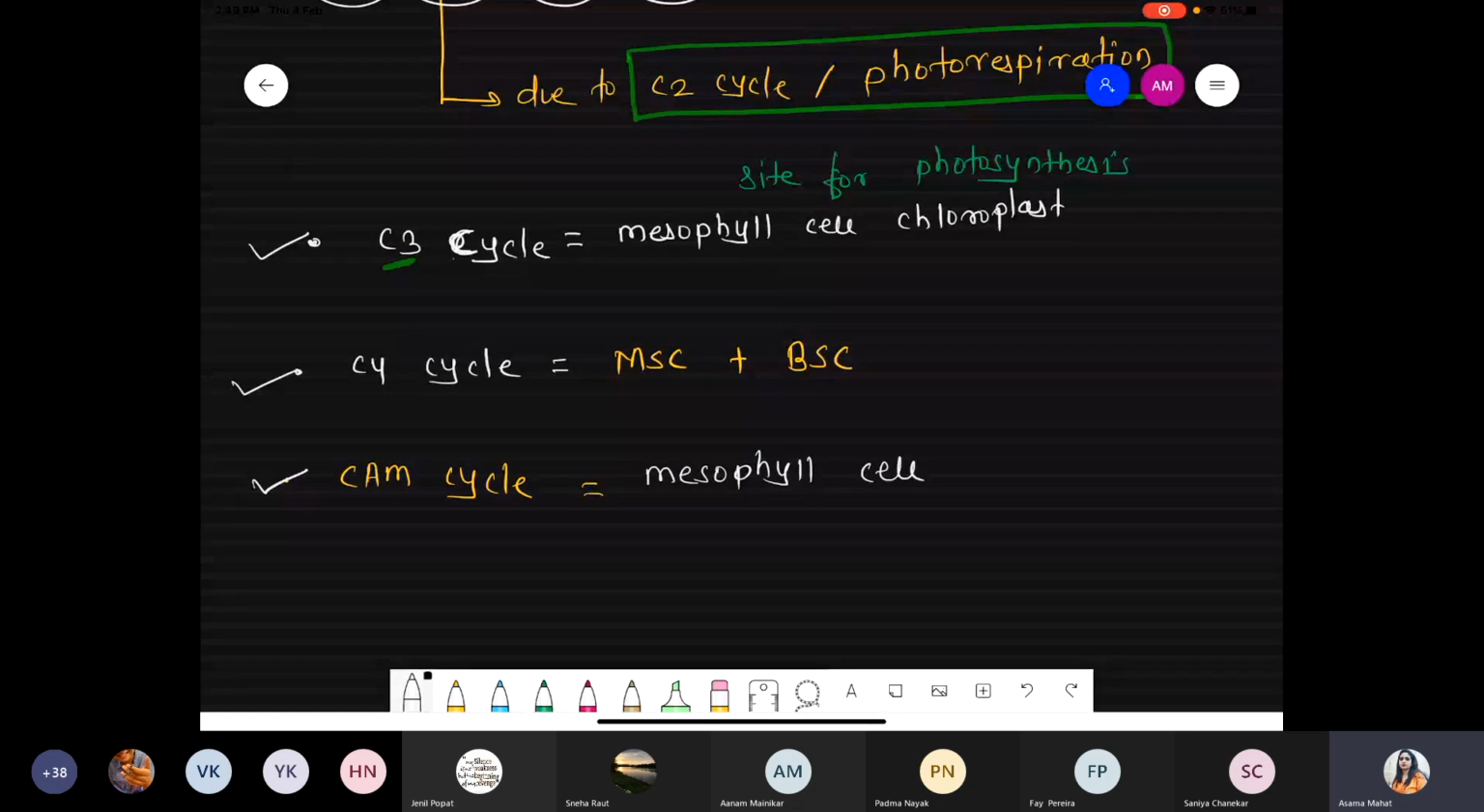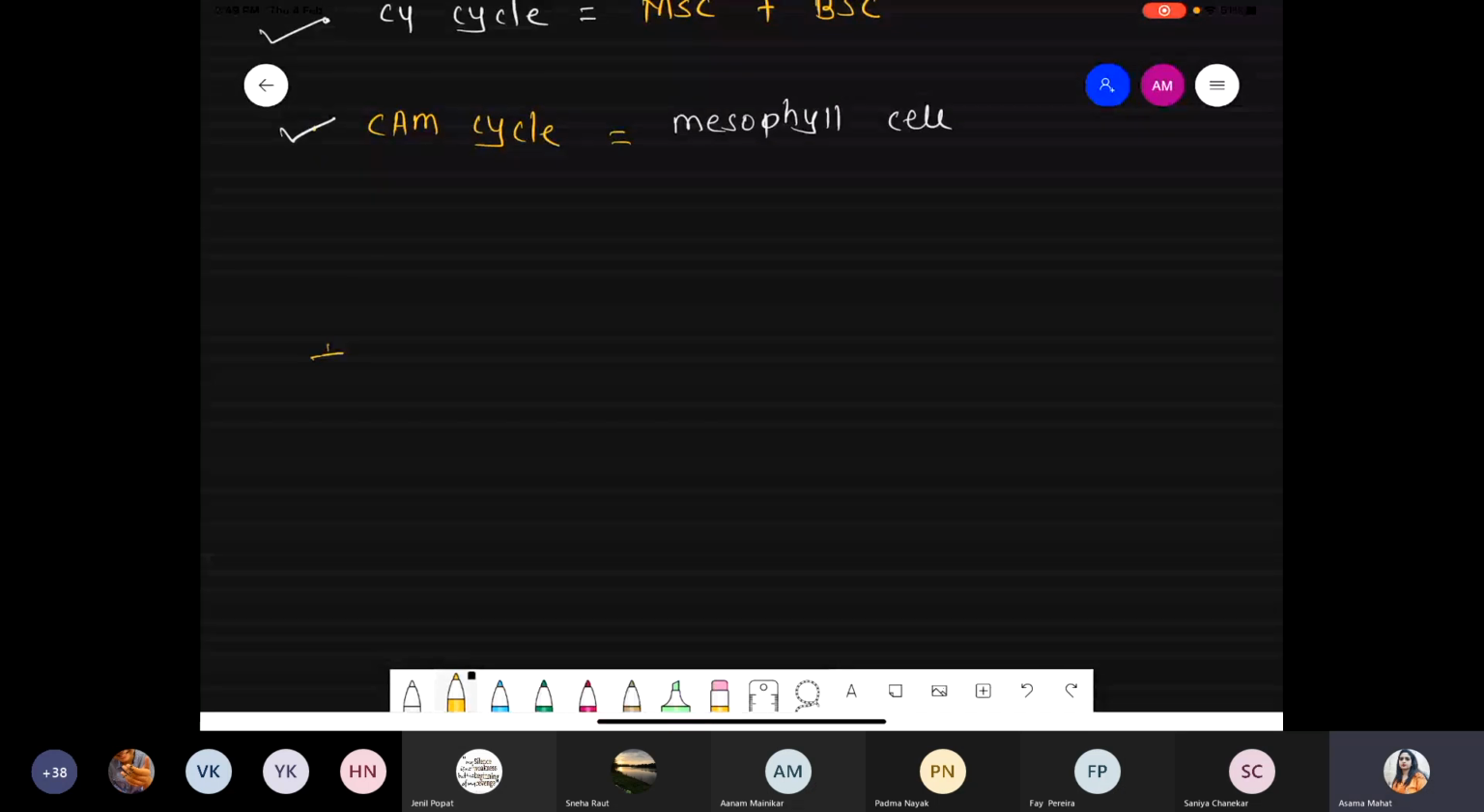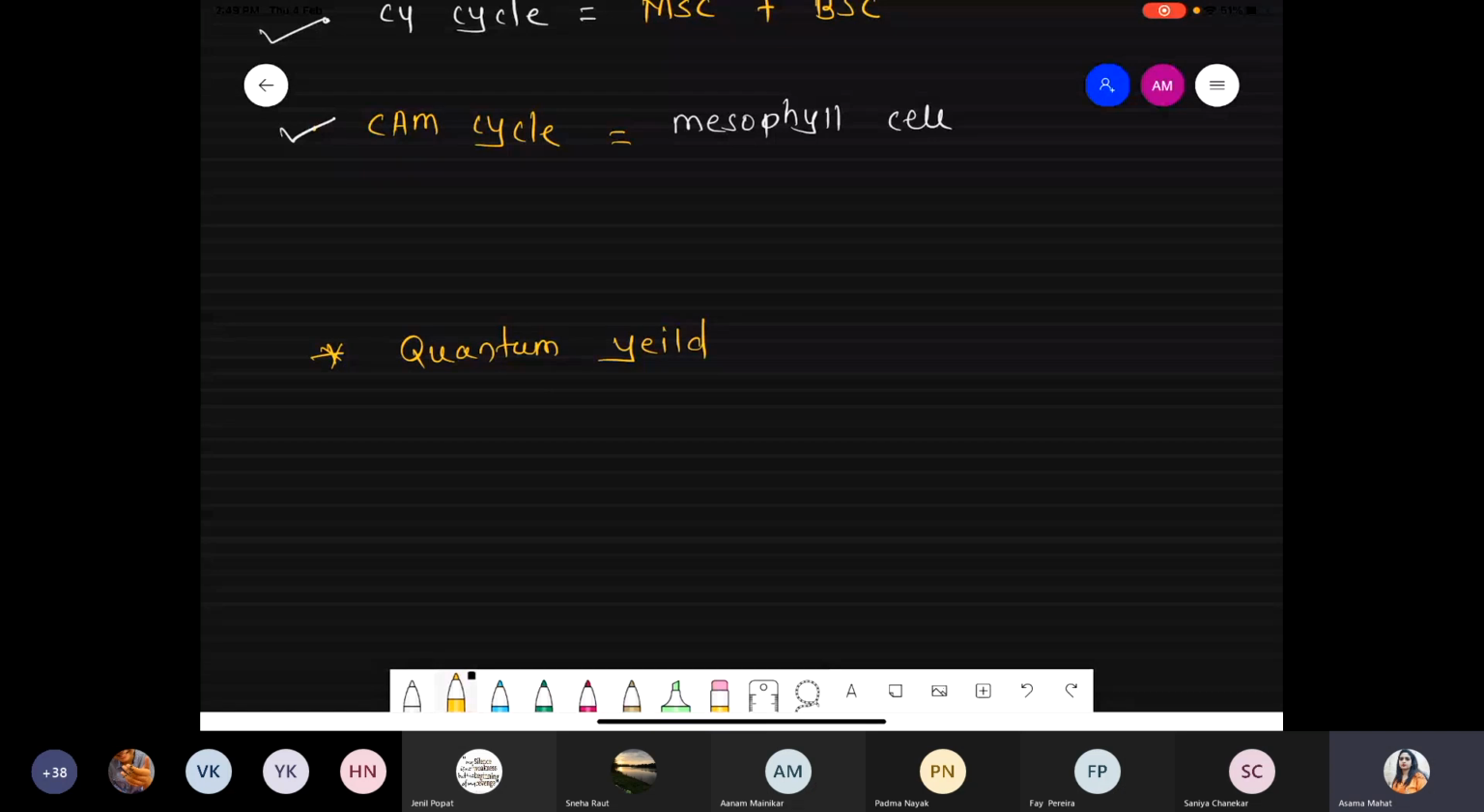Yeah. So next part we are talking about one concept, quantum yield. Chalo. Quantum yield means what? To release one molecule of oxygen during the photolysis of water, how many quanta, how many photons, how much energy is required. So what is the meaning of quantum yield?